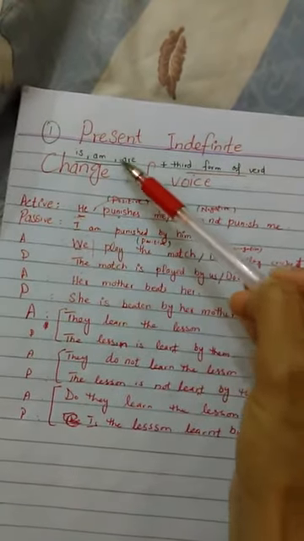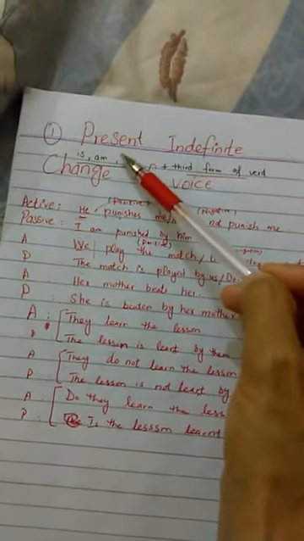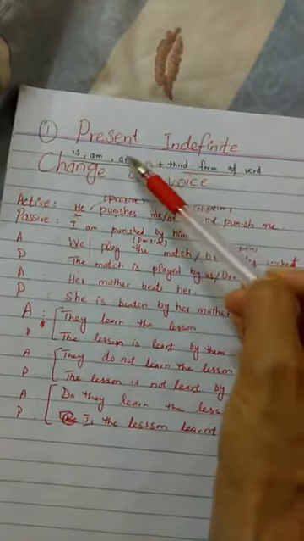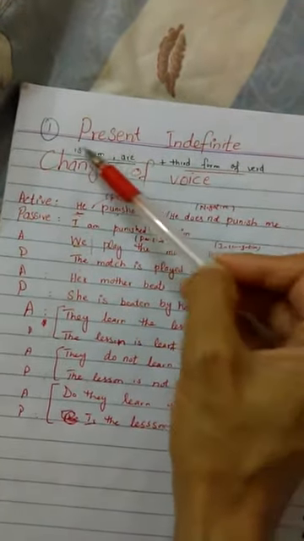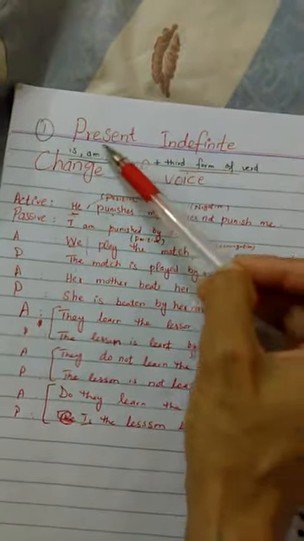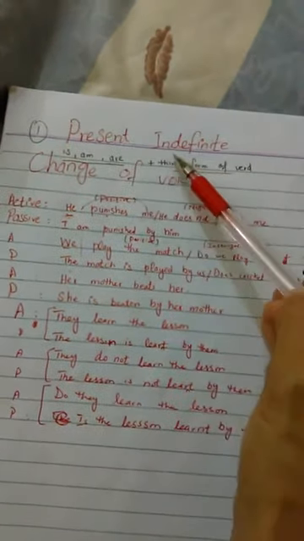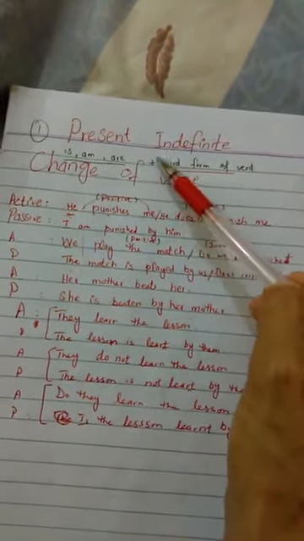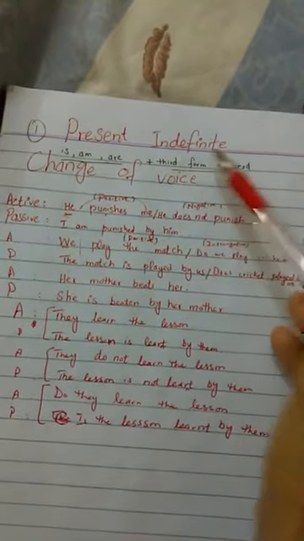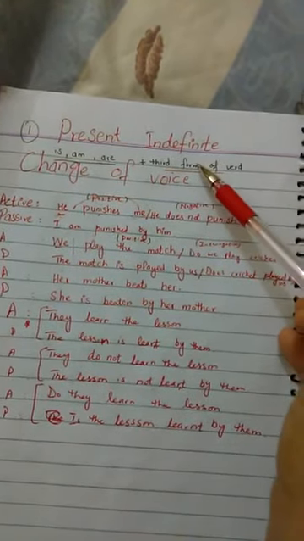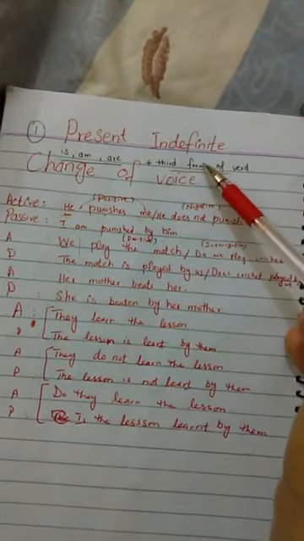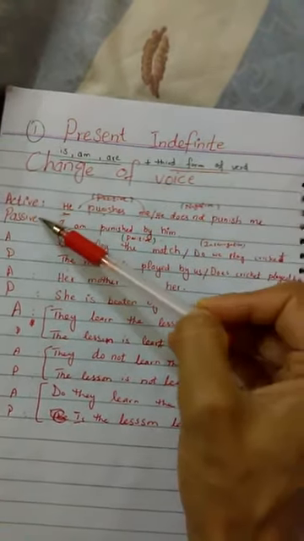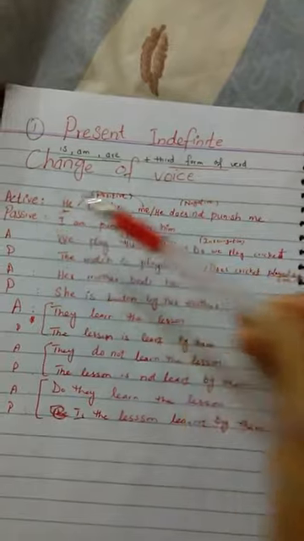But when we change the present indefinite tense into passive voice, is, am, are will be used as helping verbs with the third form of verb. Students, you have to keep it in mind. The third form of verb is used in all the sentences of passive voice.